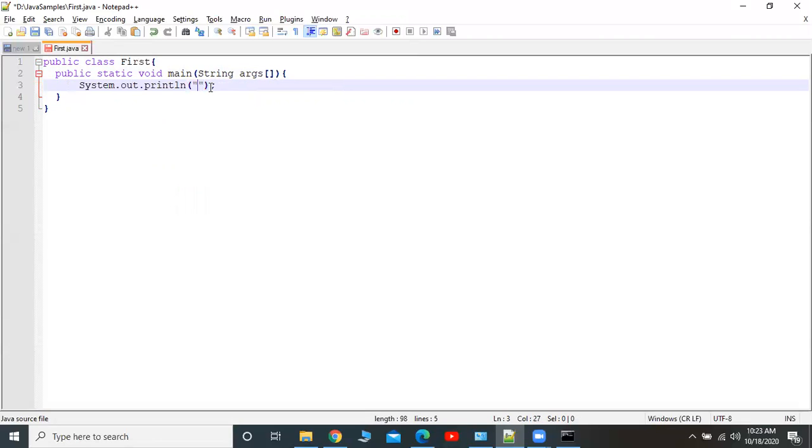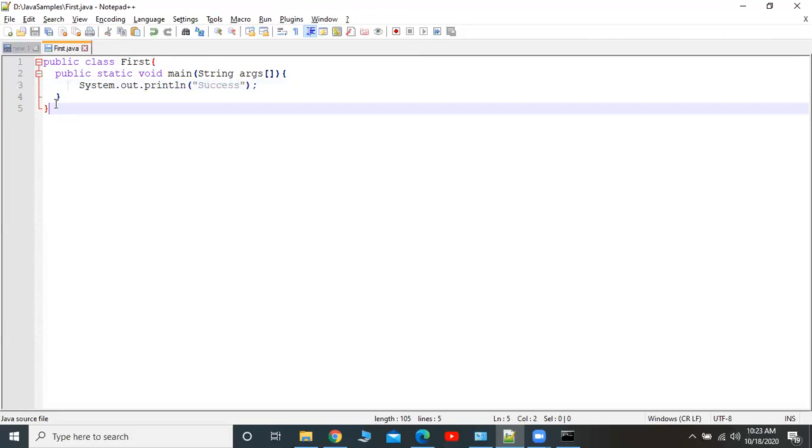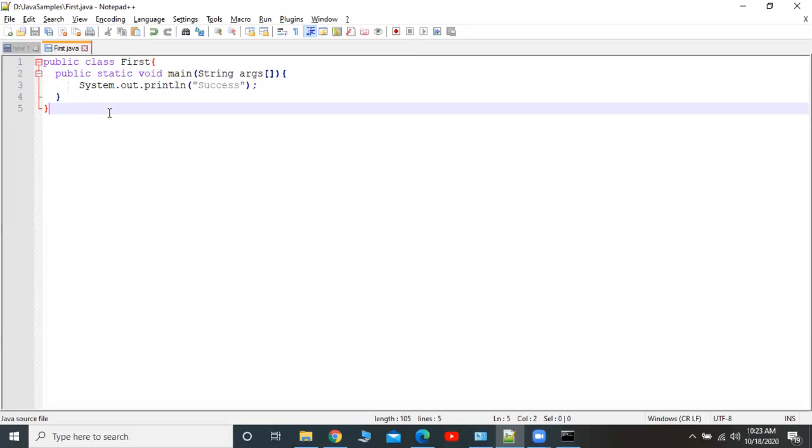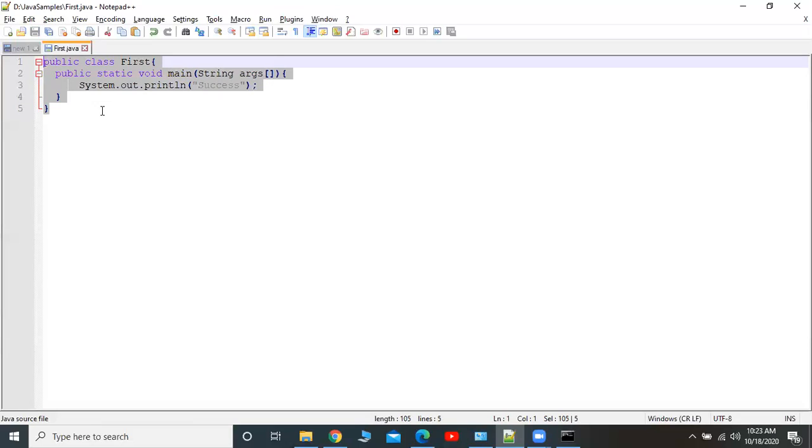Suppose I'm creating a program and I want to display the word success. Then we have to write the program like this. We will see in depth later why we are writing public, static, void, main, String, and the public class keywords and all. But at this stage you have to remember, if I want to display one string, then we have to follow this traditional approach: public, class, first is the name of the class, and open brace, close brace.